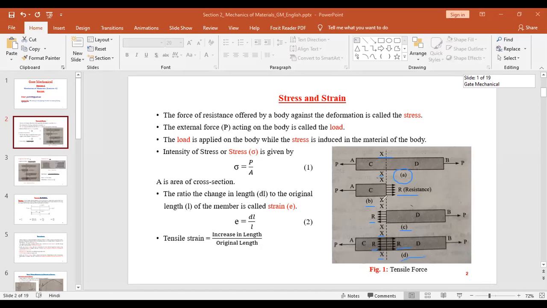Now, you have to keep in mind that we talk about stress at any cross section, be it here or this one. So at a particular cross section, that is why we say area of cross section here. Okay. Next.